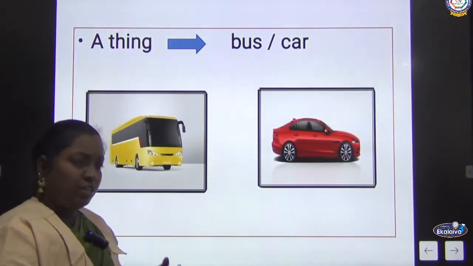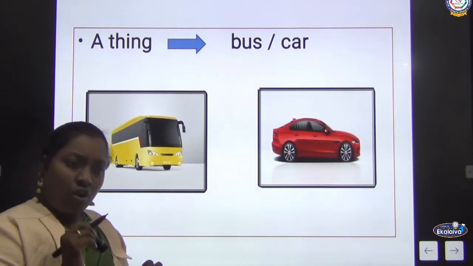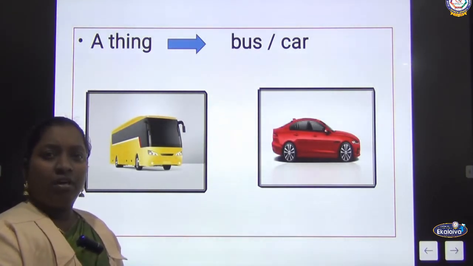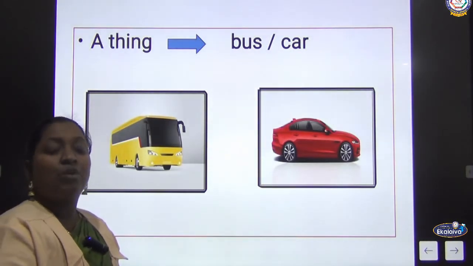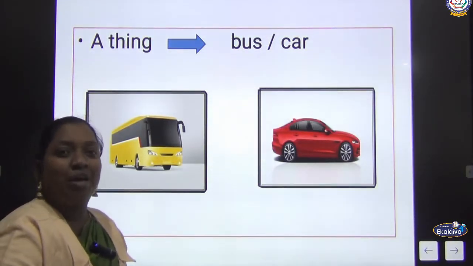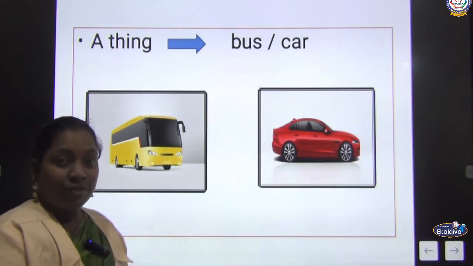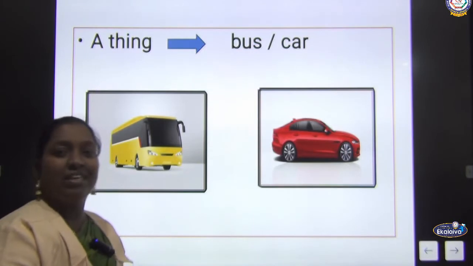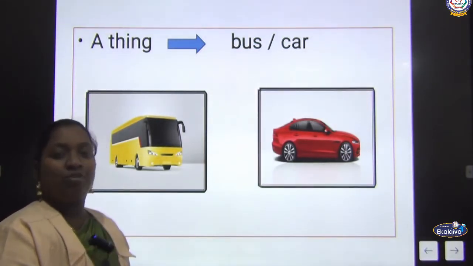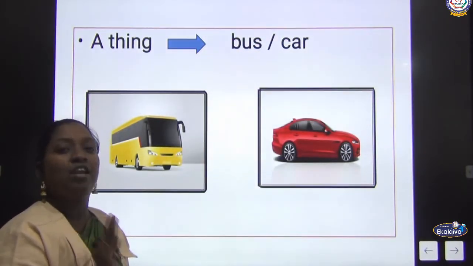So all the things, just think and tell me, do all things have a name? Does any object not have a name? When I ask what is that, what will you say? This is my book, this is my note. So you are telling the name of the thing, isn't it? That name represents the noun.